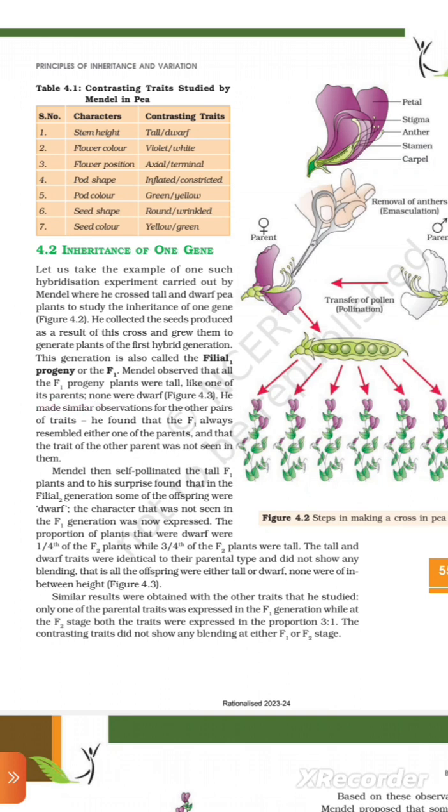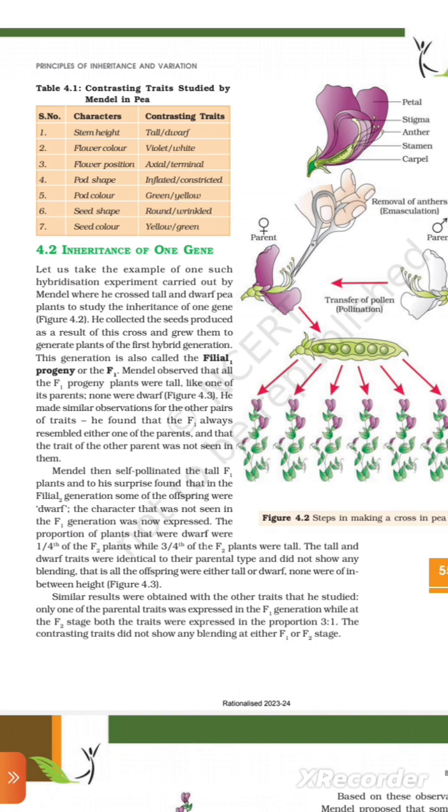Figure 4.3. He made similar observations for the other pairs of traits. He found that the F1 always resembled either one of the parents and that the trait of the other parent was not seen in them. Mendel then self-pollinated the tall F1 plants and to his surprise found in the filial second generation that some of the offspring were dwarf. The character that was not seen in the F1 generation was now expressed.